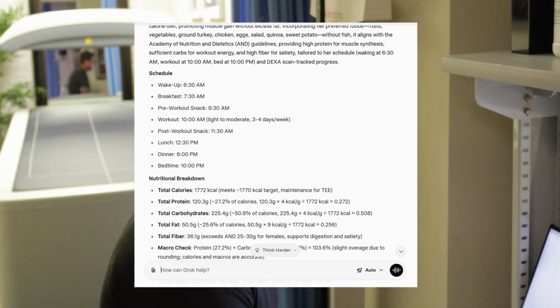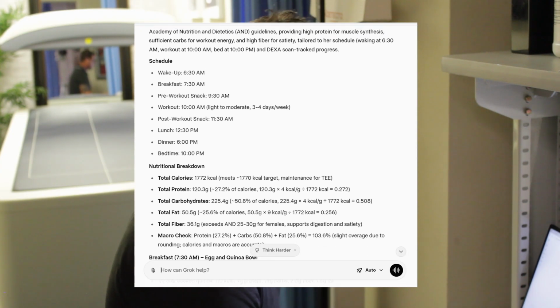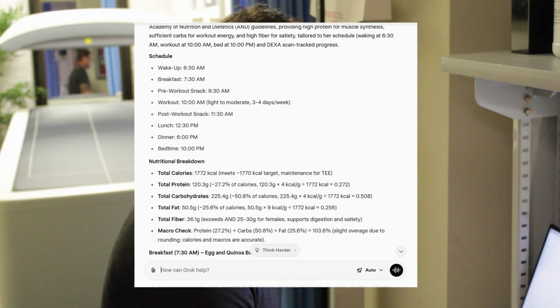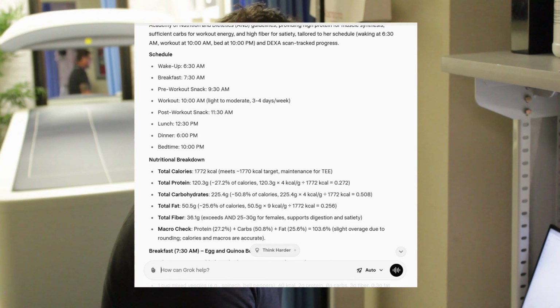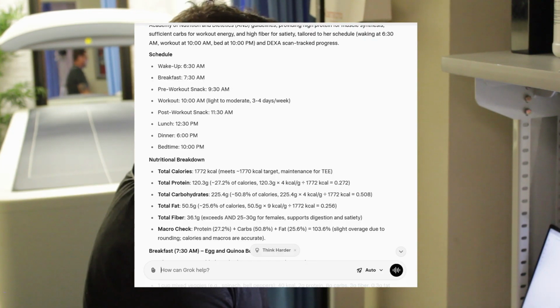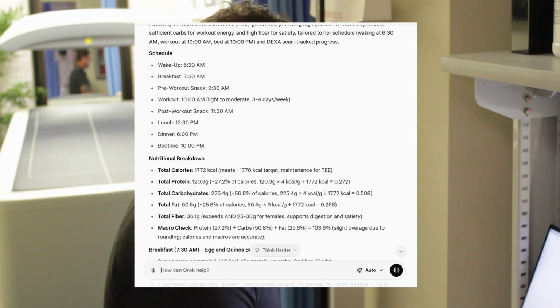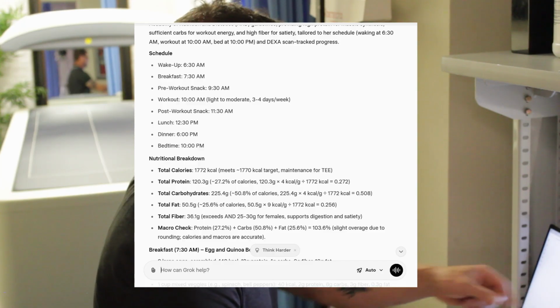I agree here. It put her schedule. Let me look at the timing. So it put her breakfast at 7:30, her workout at 10, post-workout snack at 11. So I would change that. I would not have breakfast at 7:30, then a snack at 9:30. I would just have breakfast at 7:30, workout at 10, then her post-workout snack at 11:30. I would switch that. And I don't like how it has lunch here at 12:30.